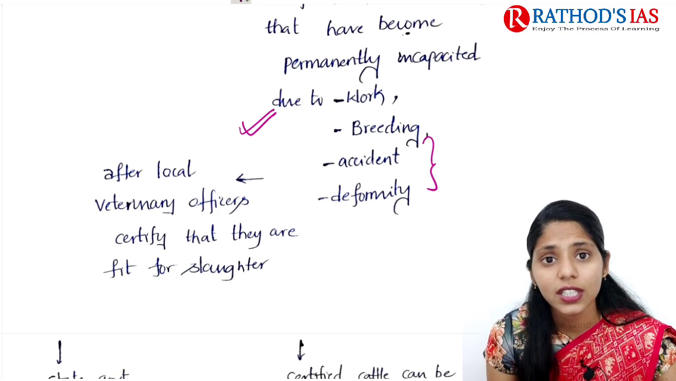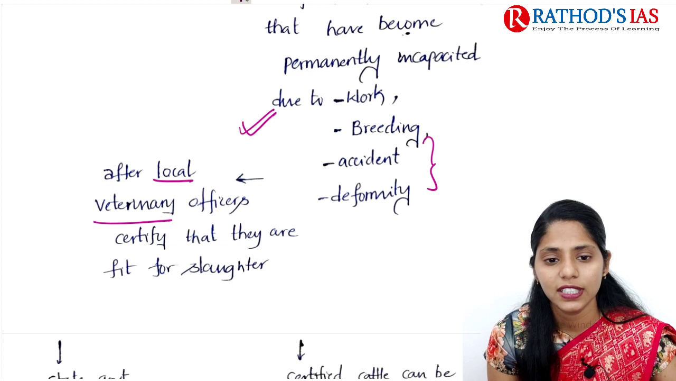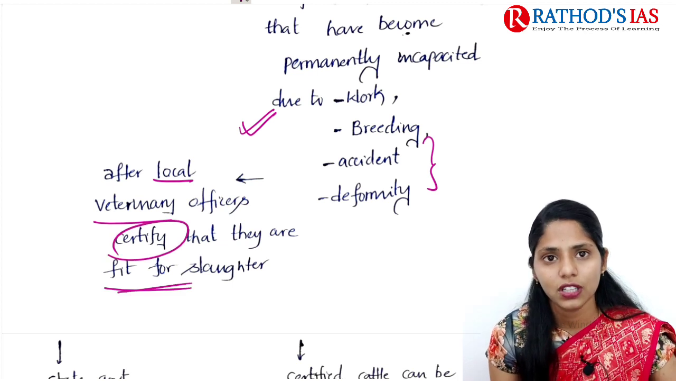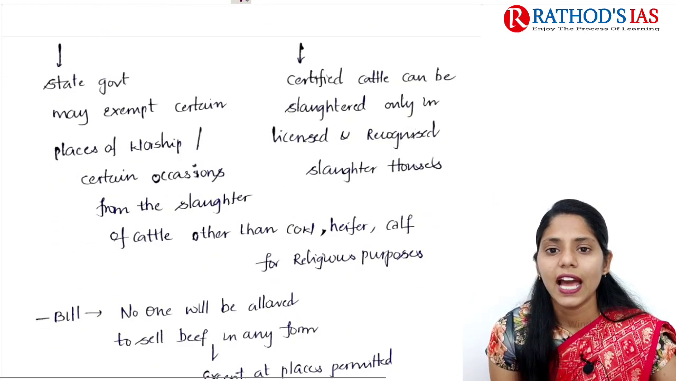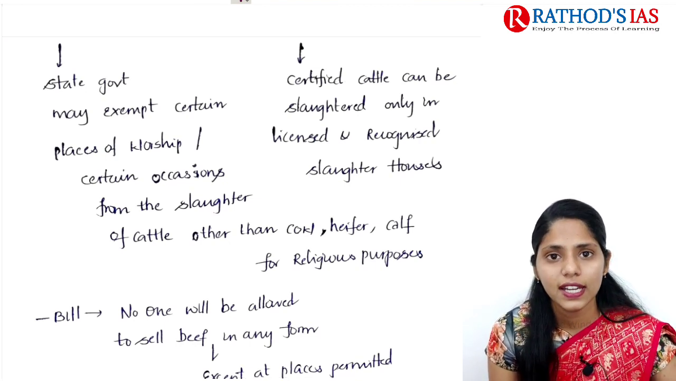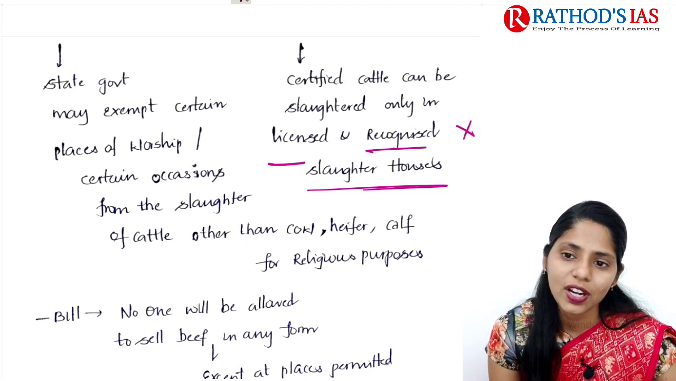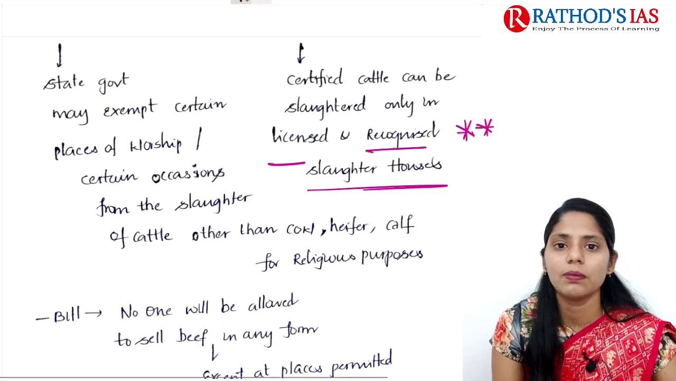But that slaughter can happen only after the local veterinary officer certifies that they are fit for slaughtering. And as well as this, certified cattle can be slaughtered only in licensed and recognized slaughterhouses. So this is one important provision that you need to remember.